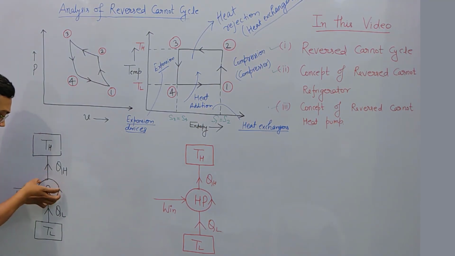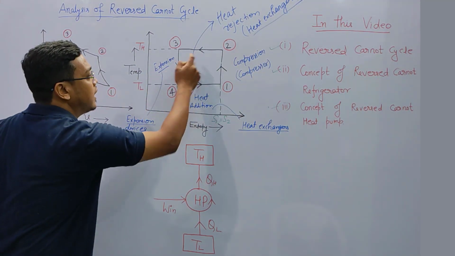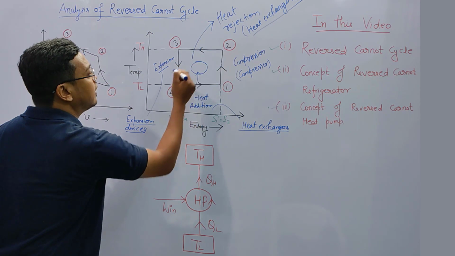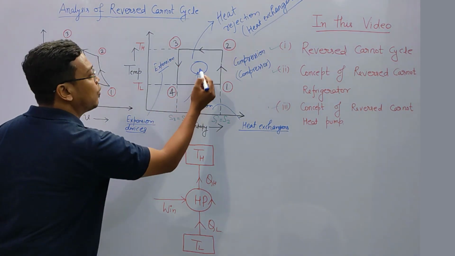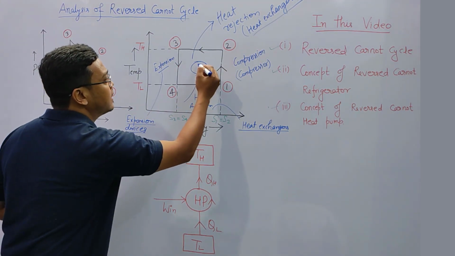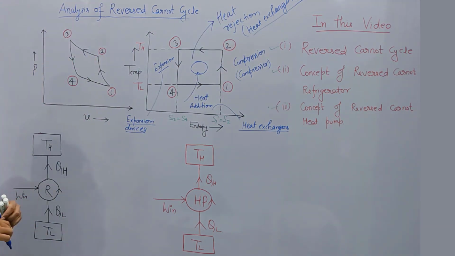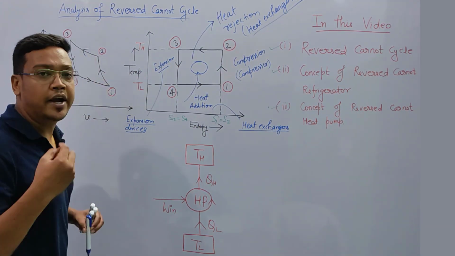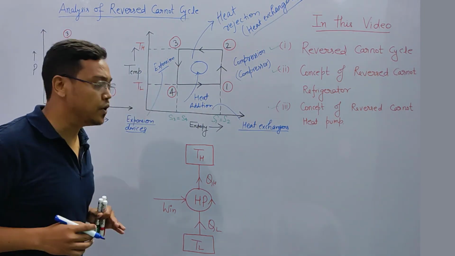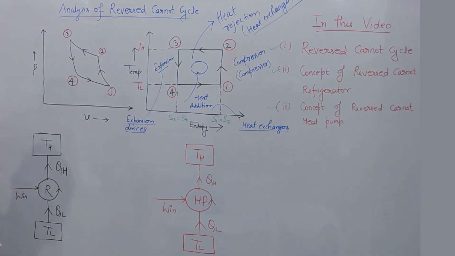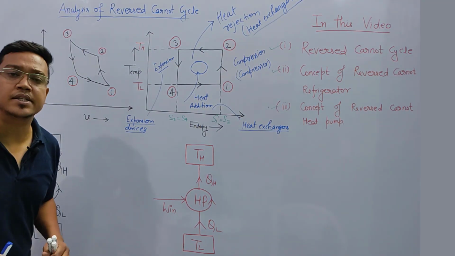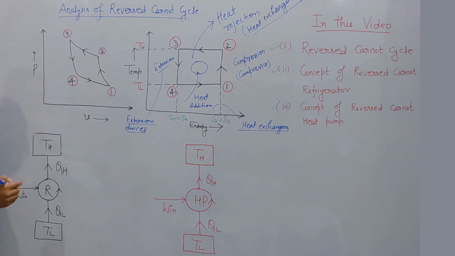It is something like that. A window AC is working in a reverse Carnot cycle. Suppose some window AC is there, and this window AC is taking heat from the room and transferring this heat to the surrounding. Concept of window AC I have already explained in the previous videos. Okay. In the same way, if this refrigerator is working based on reverse Carnot cycle, then what shall be the coefficient of performance?